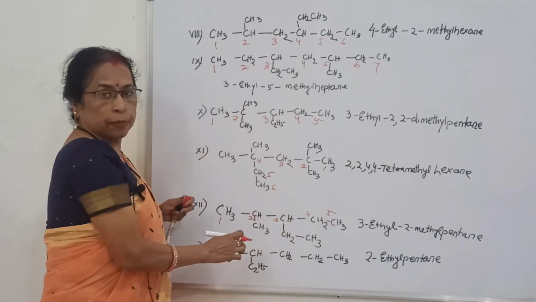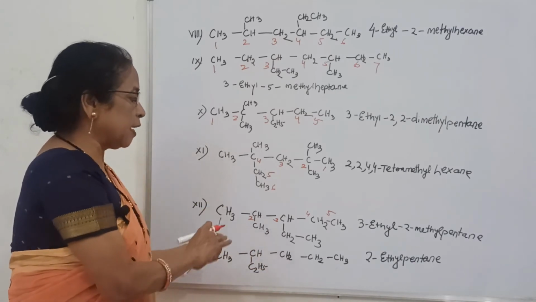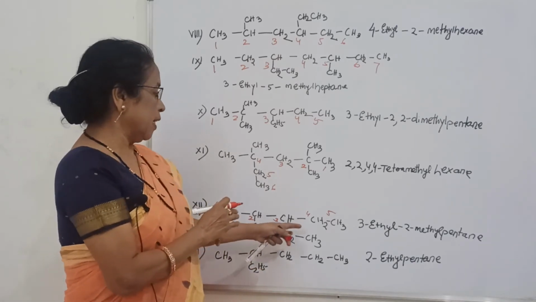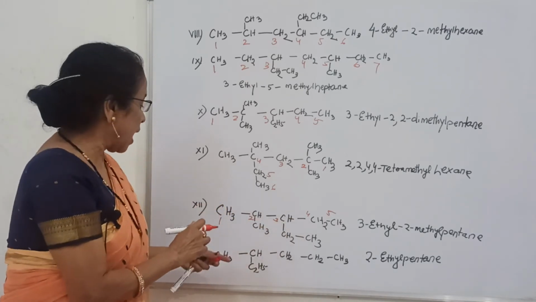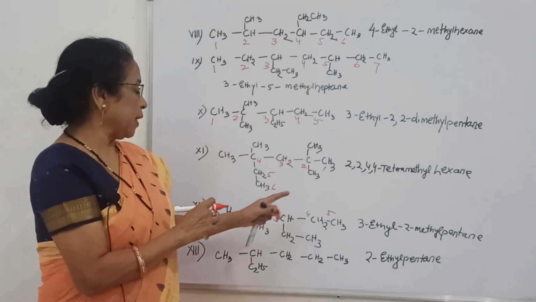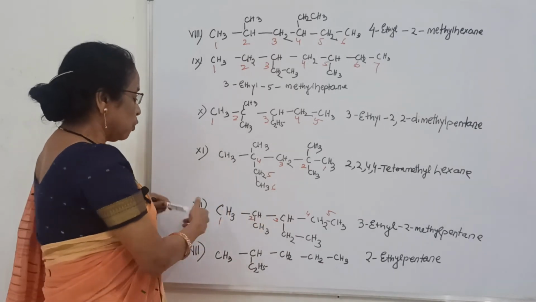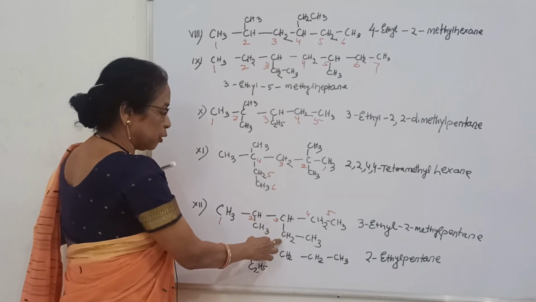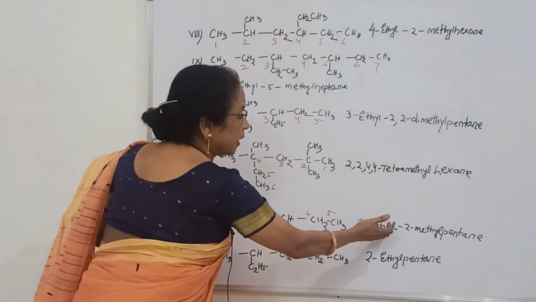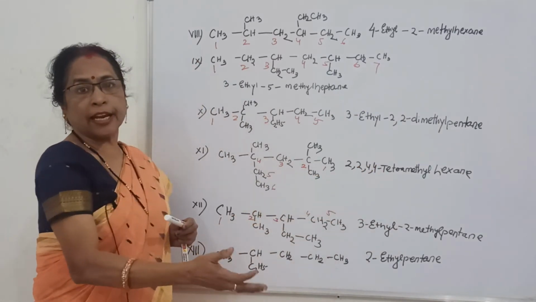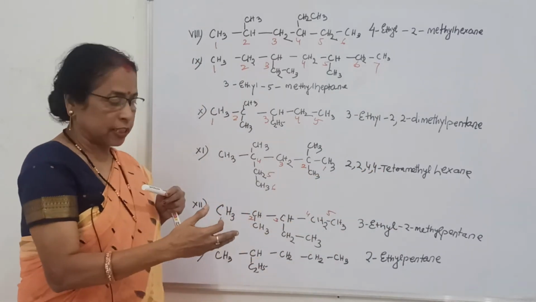In 2 position methyl, in 3 position ethyl group, so it is 3 ethyl, 2 methyl pentane, because pentane is the longest chain. Alphabetically, ethyl comes first. So 3 ethyl, 2 methyl pentane. Why pentane? Because it is 5 carbon atoms and the longest chain.